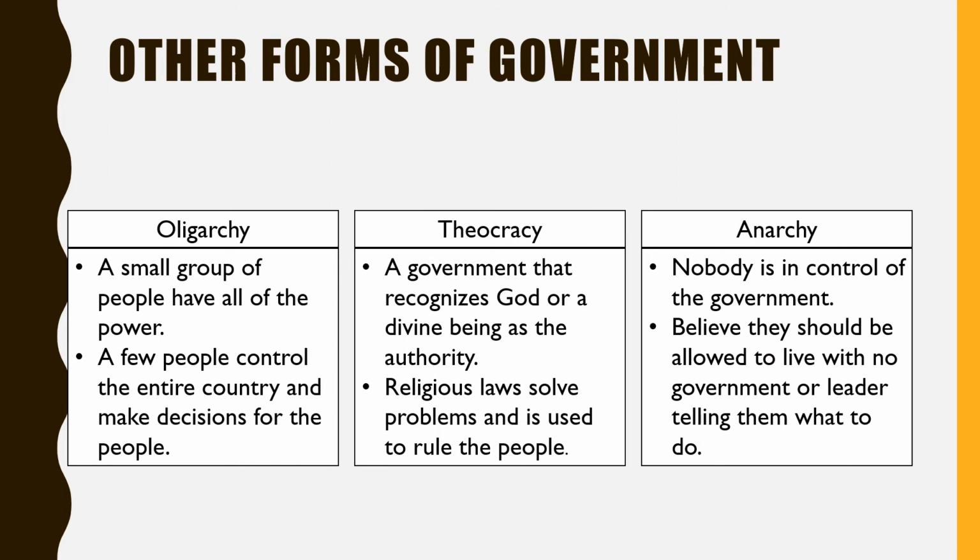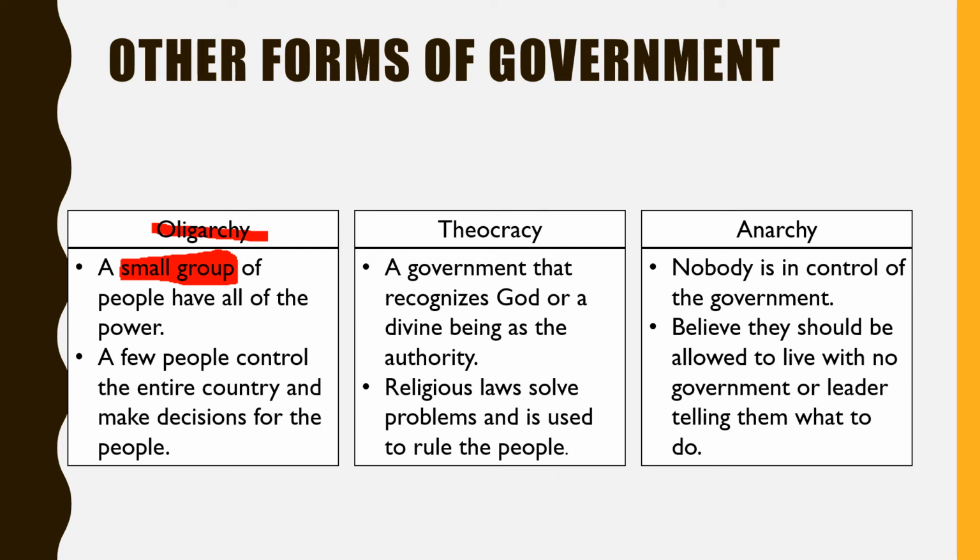There are 3 other forms of government that aren't as popular as a democracy or a monarchy, but they are important and we should probably talk about them a little bit. The first one is called an oligarchy. In the oligarchy, it's ran by a small group of people that have the power. So that small group works together to make the rules and decisions for the country and for the people and citizens.